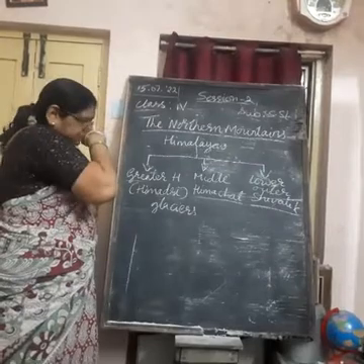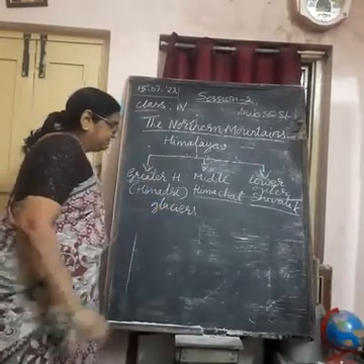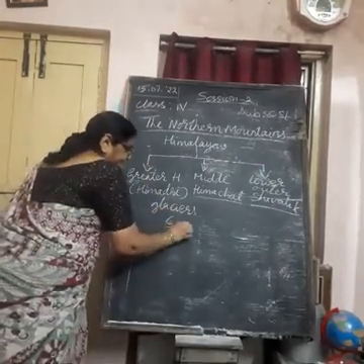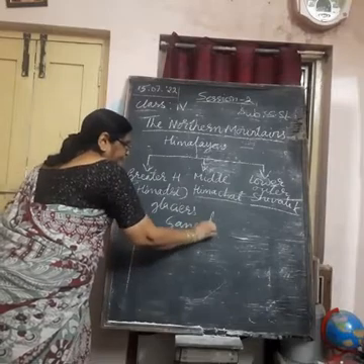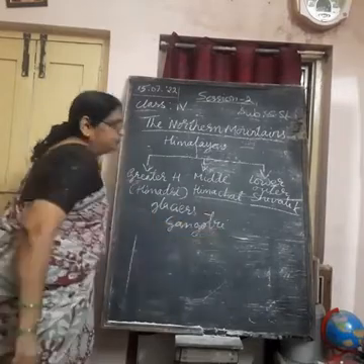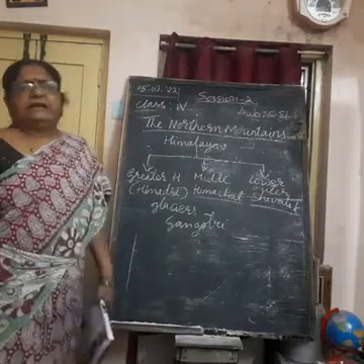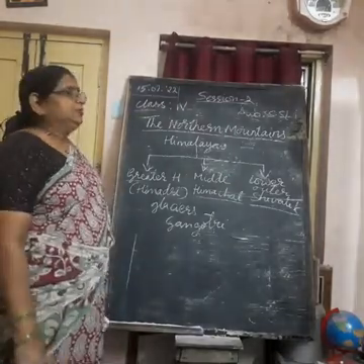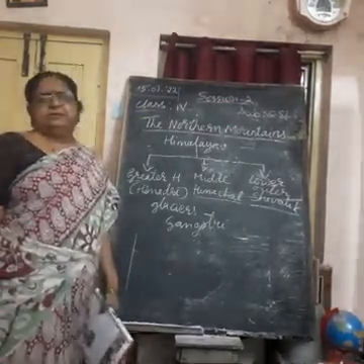Ganga takes birth in the glacier called Gangotri, Yamuna in Yamunotri, whereas Brahmaputra takes birth in Tibet.